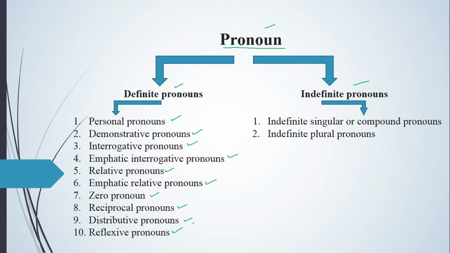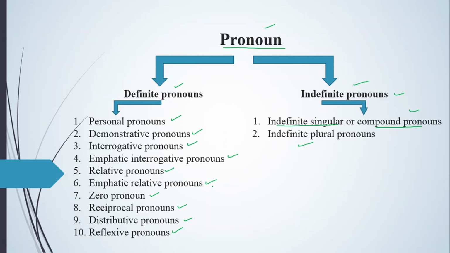Now see, we have the indefinite pronouns. It has two kinds: indefinite singular pronouns, which you can also call compound pronouns. You can name them indefinite singular pronouns as well as compound pronouns. Both names are right for the first. And the second kind is indefinite plural pronouns. So you can say there are a total of 12 kinds of pronouns which we will be discussing.